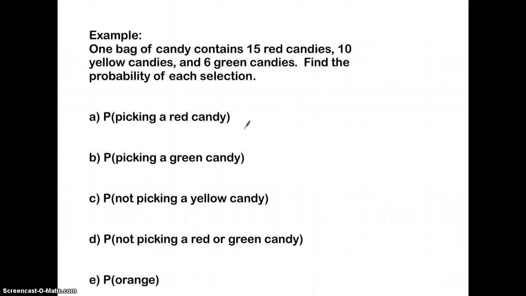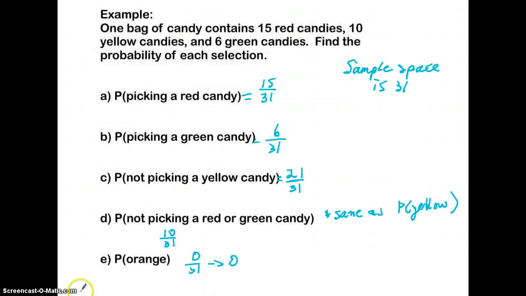Okay, the next example: 1 bag of candy contains 15 red, 10 yellow, 6 green. So if you're finding any probability here, your total number of outcomes is 31. I want you to go ahead and hit pause. I want you to complete these, and then I'll have the answers posted in a few seconds. So your bottom should be 31, and here are your answers.